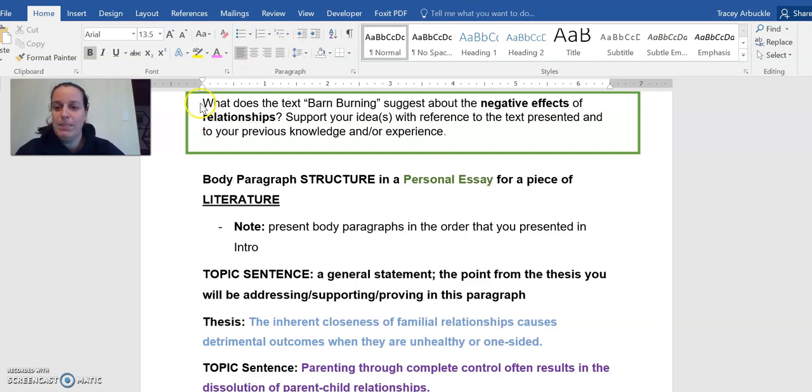So as a reminder, our topic sentence was, what does the text Barn Burning suggest about the negative effects of relationships? This is not a question that's in any of your practice paragraphs. This is just an example to show you how to do it.